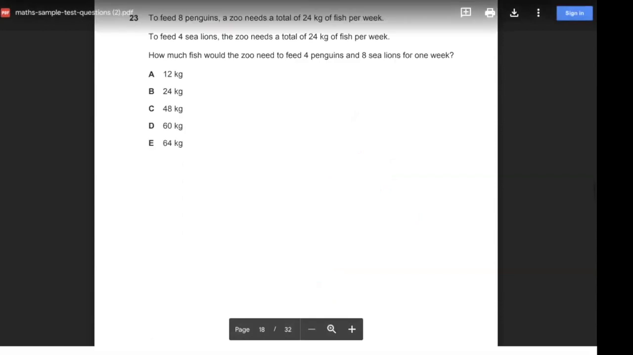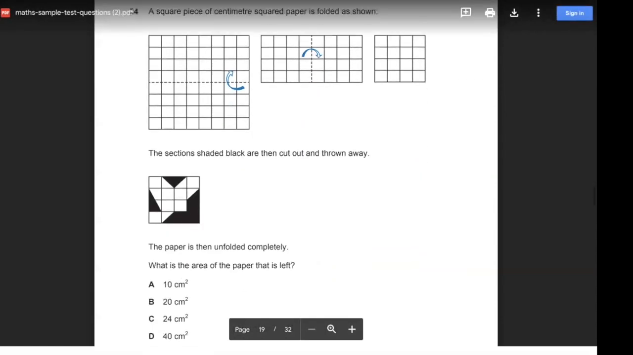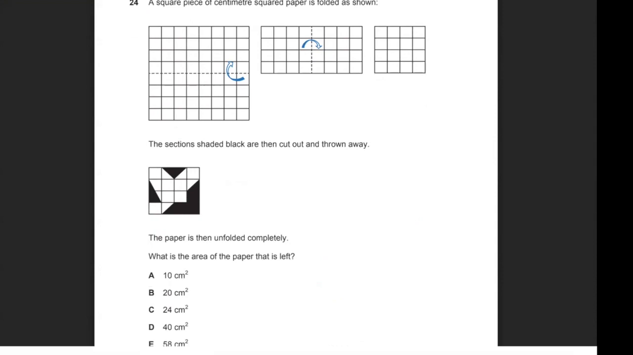So for question 24, it says a square piece of centimeter squared paper is folded as shown. The section shaded black is then cut out and thrown away. The paper is unfolded completely. What is the area of paper that is left? So with this type of question, you don't want to be trying to unfold it in your hand and imagining it. This is a type of question where you have to think very intelligently and think of a way to approach it, which will make your job easy.